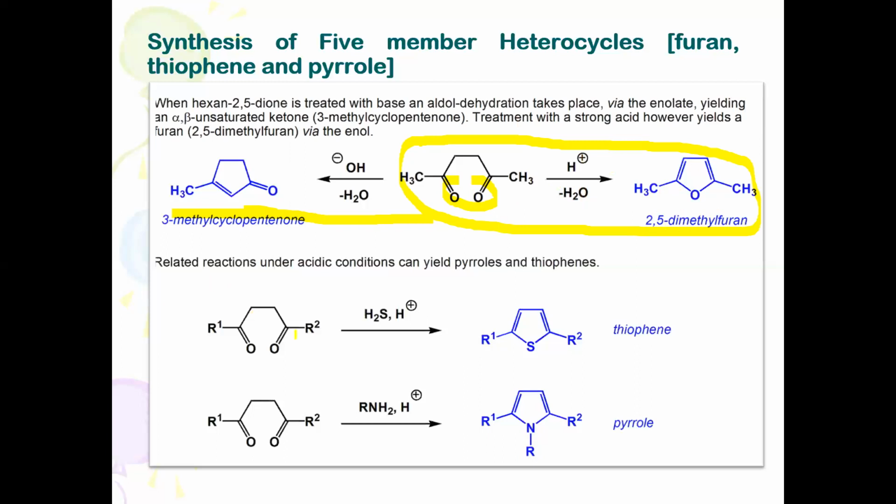Then you go for related reactions with respect to synthesis of thiophene. Instead of H plus, the strong acid such as hydrochloric acid or sulfuric acid, if you use hydrogen sulfide directly, cyclization occurs. Keto groups are converted into enolic structure, the OH group is replaced by a sulfur atom, then ring cyclization takes place and it is converted into thiophene.